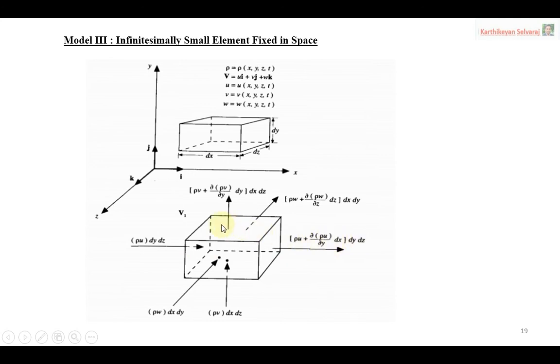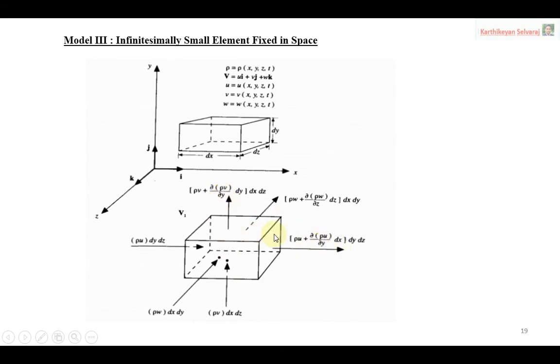The y direction means from bottom to top. See here, from the bottom, density as usual rho. In the y direction, the velocity component is v. Then here is the inflow, there are not many changes, only inflow rho v, area dx dz. Area is dx dz, the bottom area only we are considering. Again see here, now you can understand this. These changes travel only in the y direction, that is why dou by dou y comes. Not dou y, this is dou x here, because it travels in the x direction.